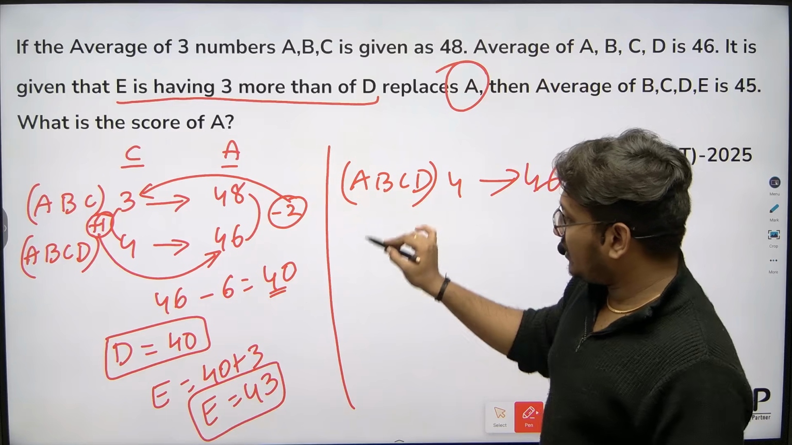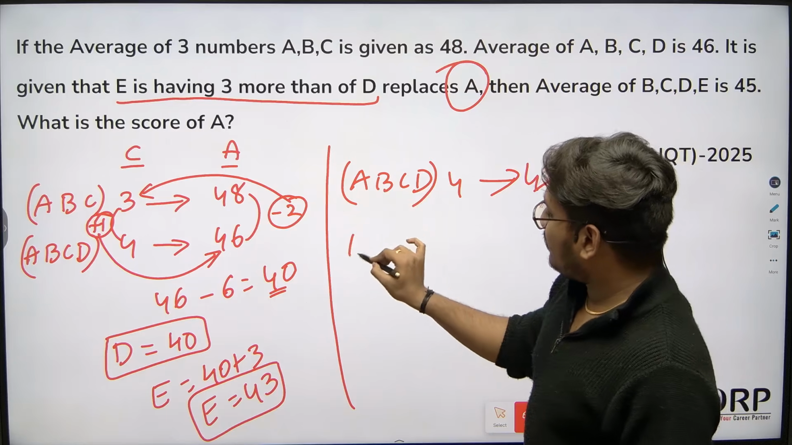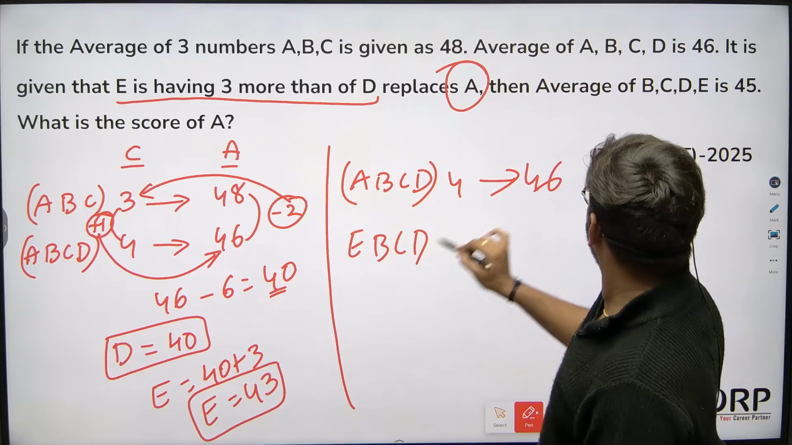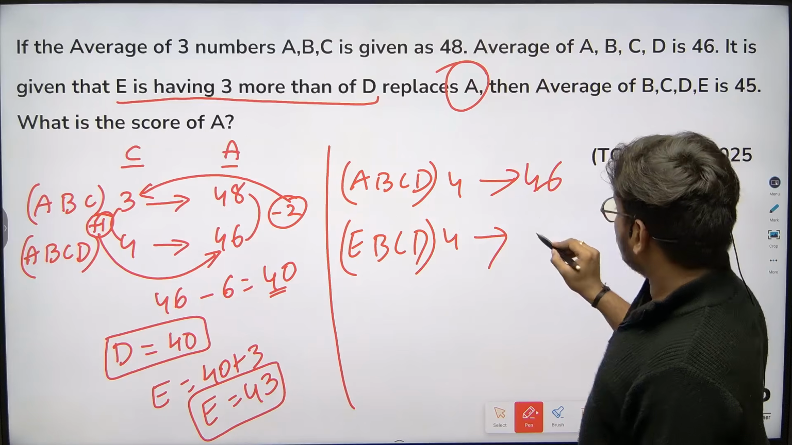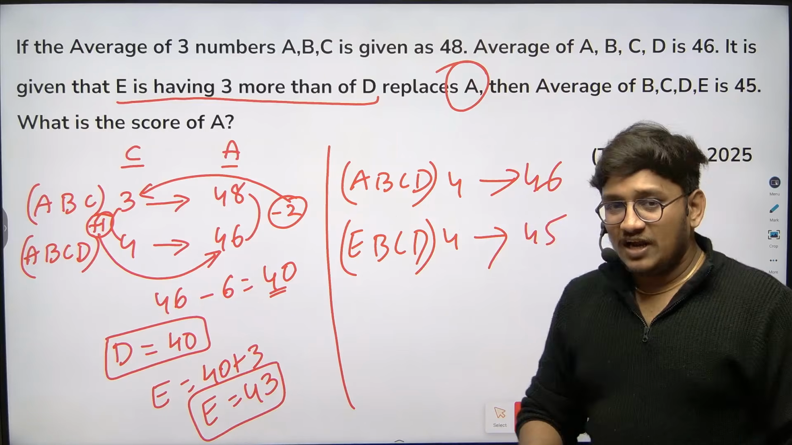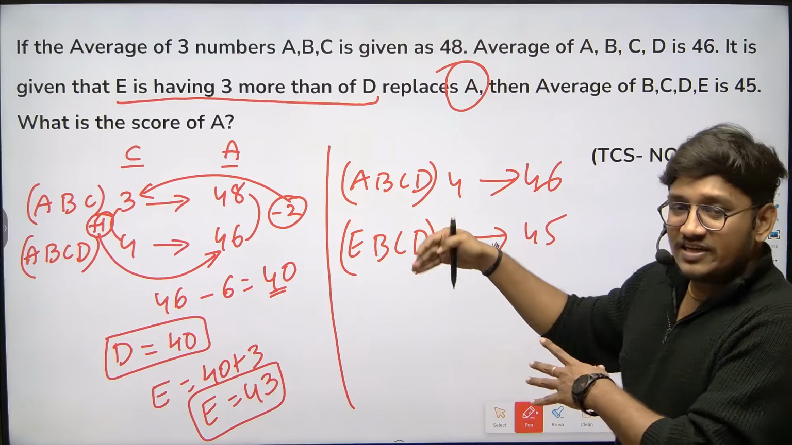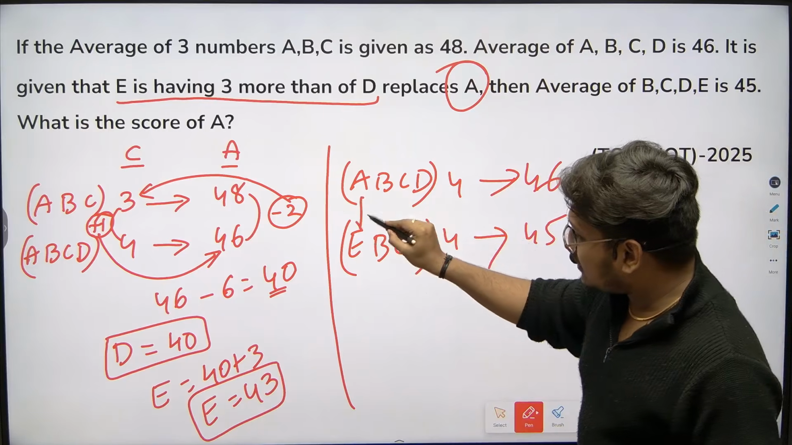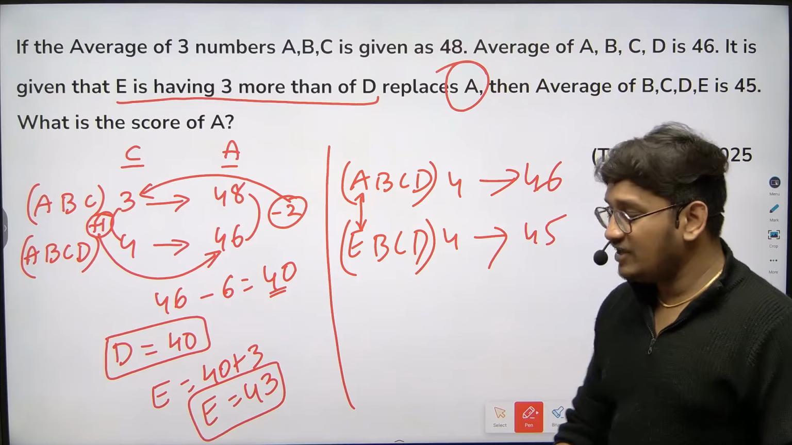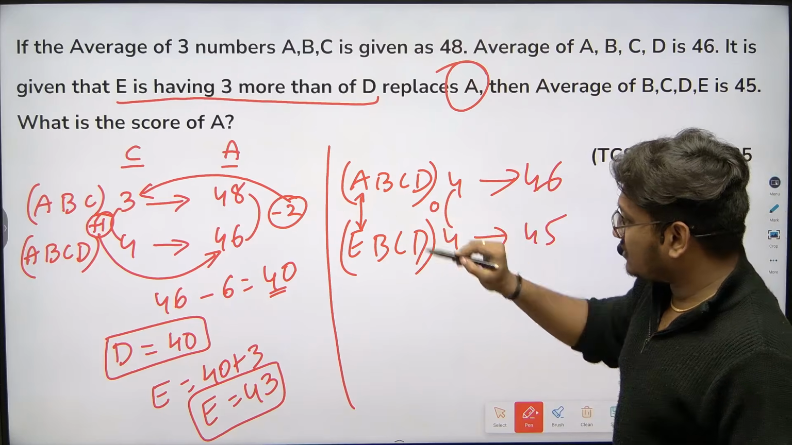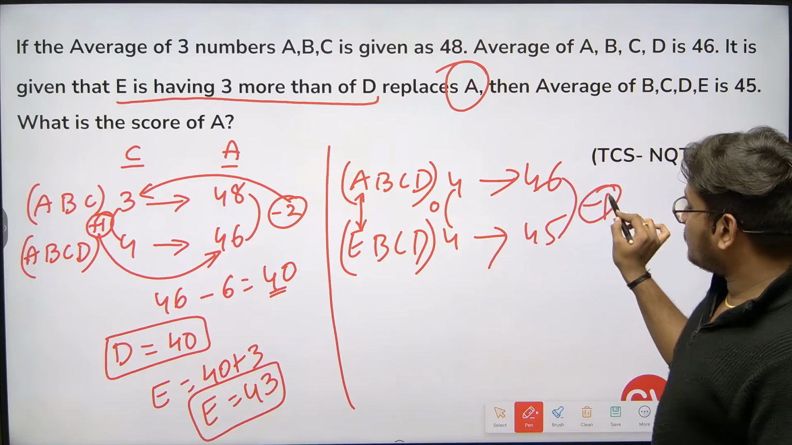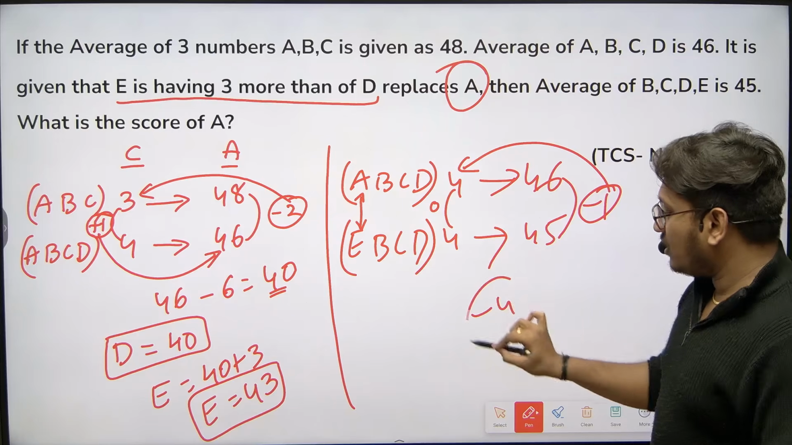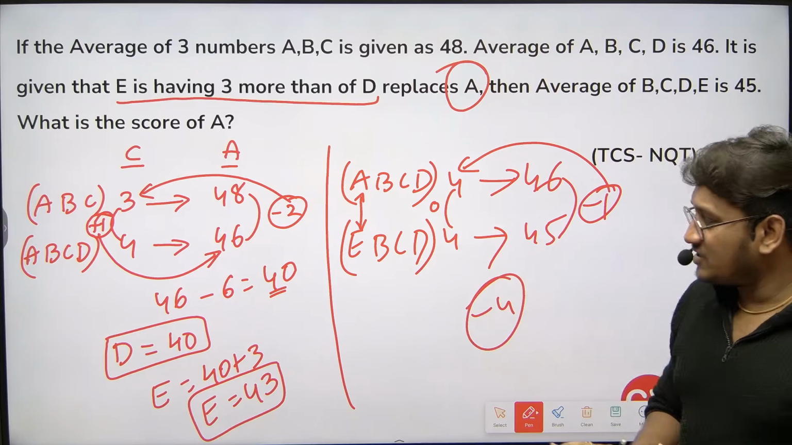Instead of A, E came into the picture. So when E, B, C, D are given, the score will be 45. Here the count didn't increase or decrease; a replacement happened. Now the count's left hand side difference will be 0, so the right hand side difference will be -1. You just need to observe that.